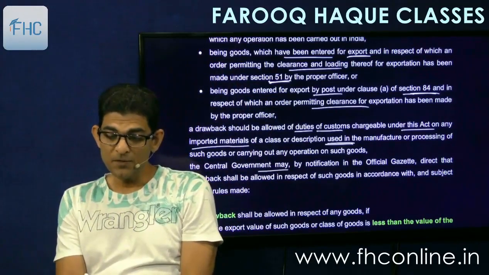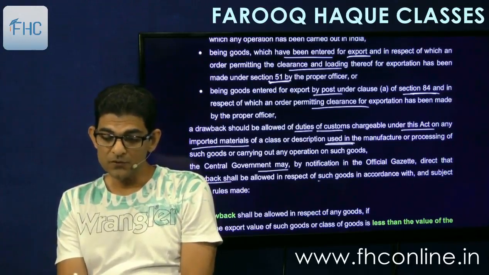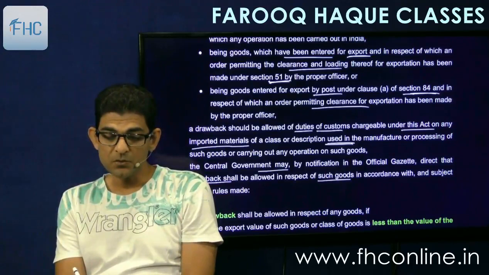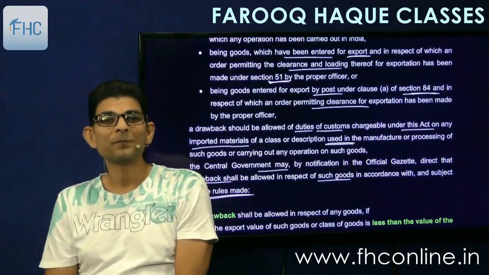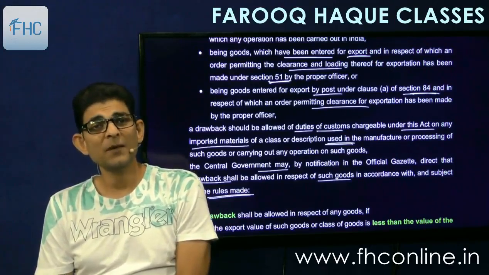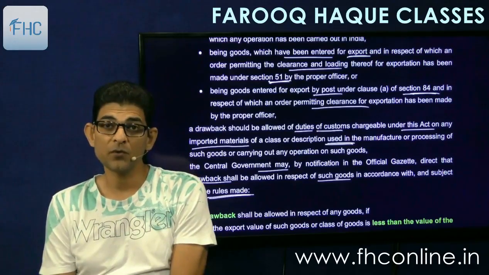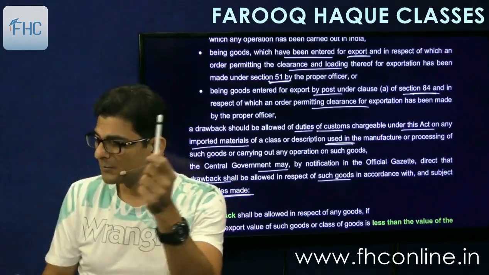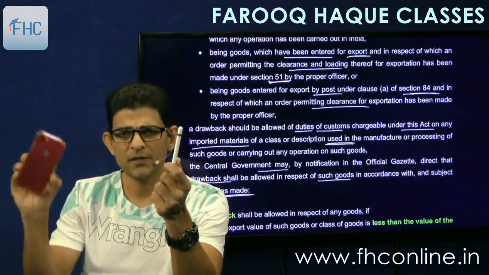The central government may, by notification in the official gazette, direct the drawback shall be allowed in respect of such goods in accordance with and subject to rules made thereunder. So these rules we are going to see just now, and in these rules we will see that what the government does, they prescribe a rate of drawback called as all industry rate of drawback for different goods. Like for example, they may specify an all industry rate for mobile phones manufactured in India.